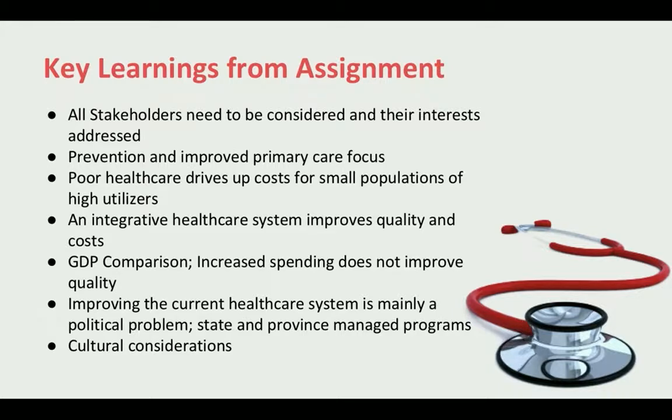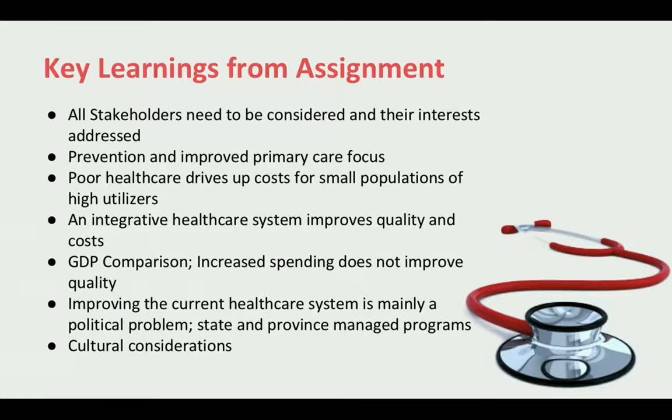Hello everyone, Brandy Torres here to wrap up the key learnings from this assignment. First, all stakeholders need to be considered and their interests addressed during healthcare policy. Prevention and improved primary care focus can improve healthcare in the United States. Poor healthcare drives up costs for small populations of high utilizers in both the United States and Canada. An integrative healthcare system improves quality and costs.